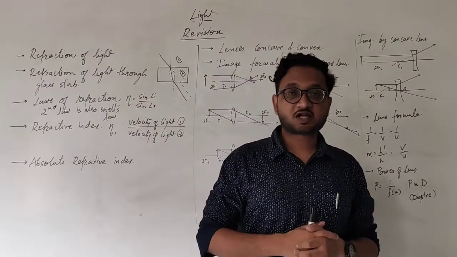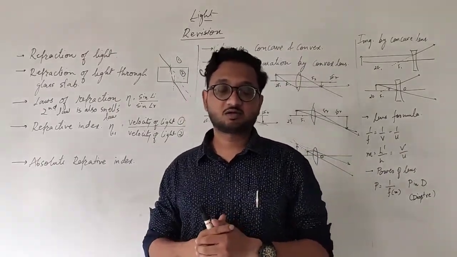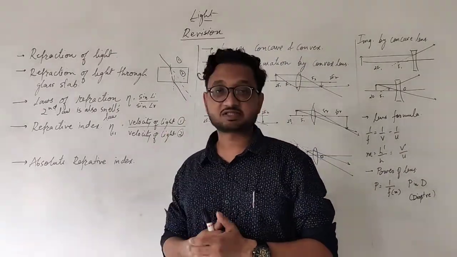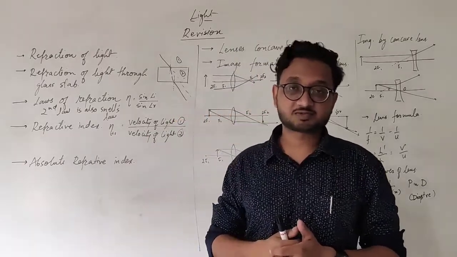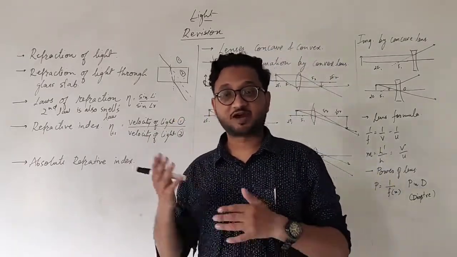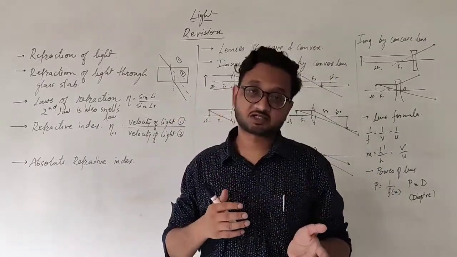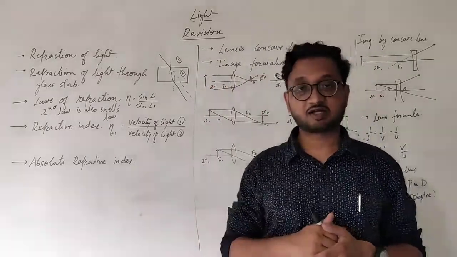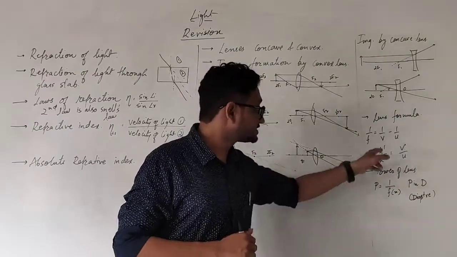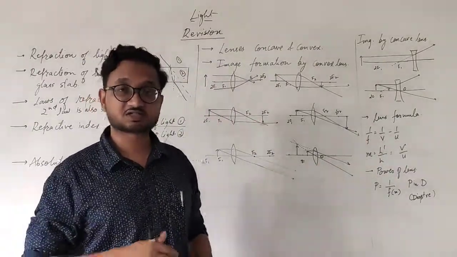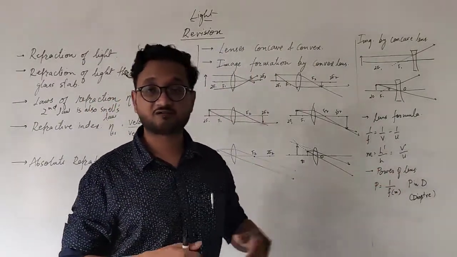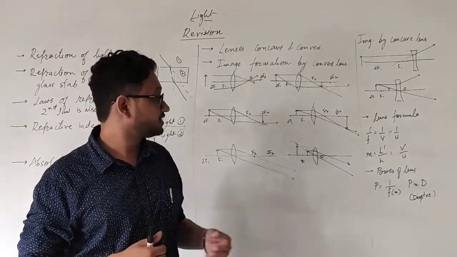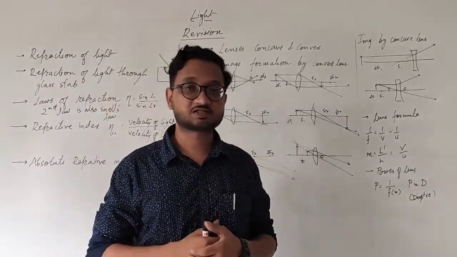In the next video, we'll start with the numericals of this chapter, particularly this lens part. Just like the mirrors part, where we had numericals to find the image distance and object distance, similarly find the focal length. So the same thing will be carried forward in the lenses as well, and we'll use the lens formula and magnification for that, just like we did the mirror formula and the magnification for mirrors. The same thing we'll be using for the numericals in the lenses as well.